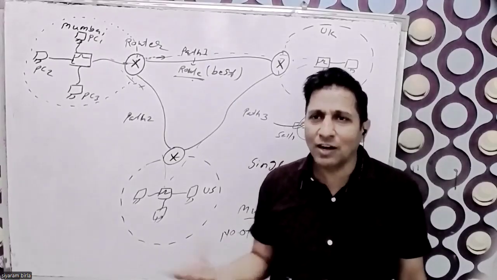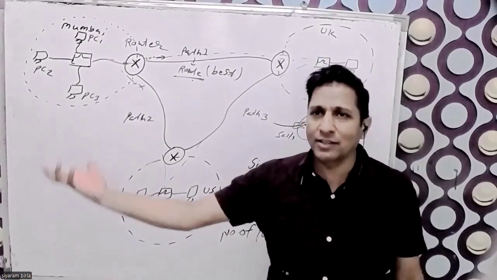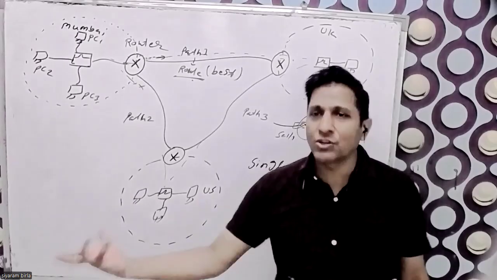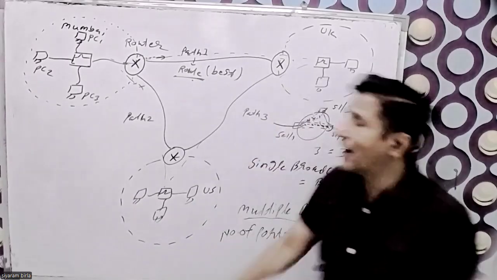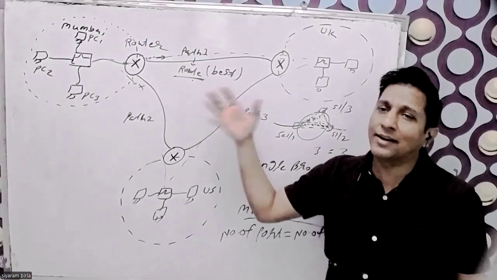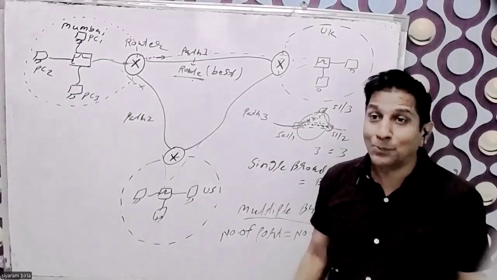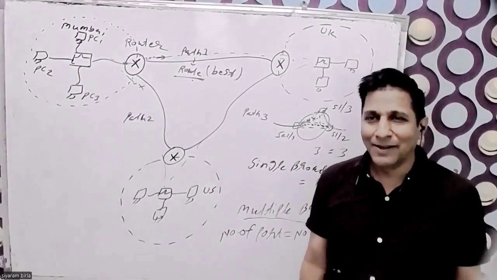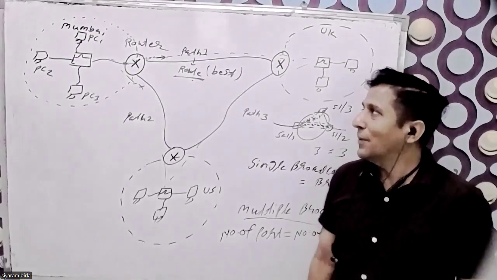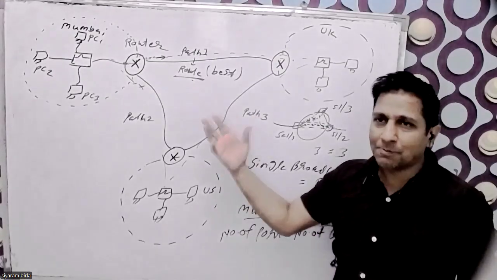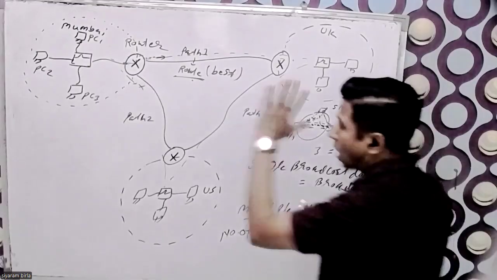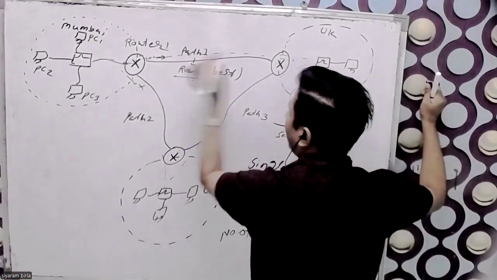Teacher functionality is the teaching. Trainer functionality is the teaching. Driver functionality is the driving. Similar to that, router functionality is the routing, to select the best path. So the router selects the best path, and this box is called router one.